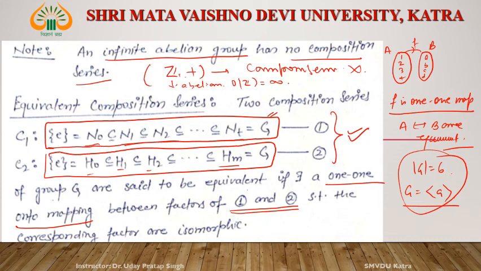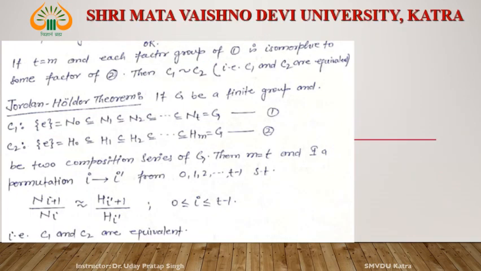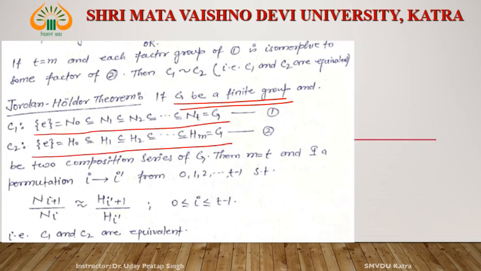On the basis of these two equivalent composition series, we will prove the Jordan-Holder theorem. See the statement of the Jordan-Holder theorem. If G is a finite group, then any two composition series of G are equivalent. These two are equivalent composition series.